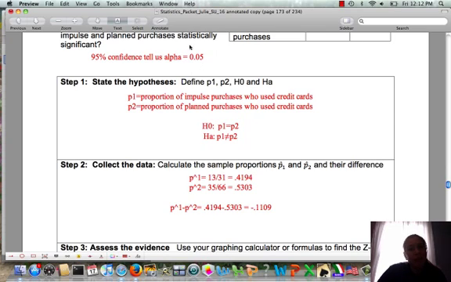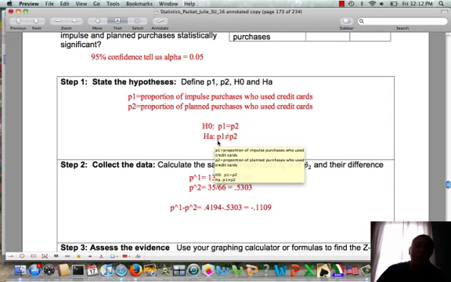We also want to remember that we're at 95% confidence by default. So alpha is going to be 0.05 that we're comparing to. So step one is we have to state our hypotheses. They ask here, is the difference statistically significant? So our alternative hypothesis is not equal to.